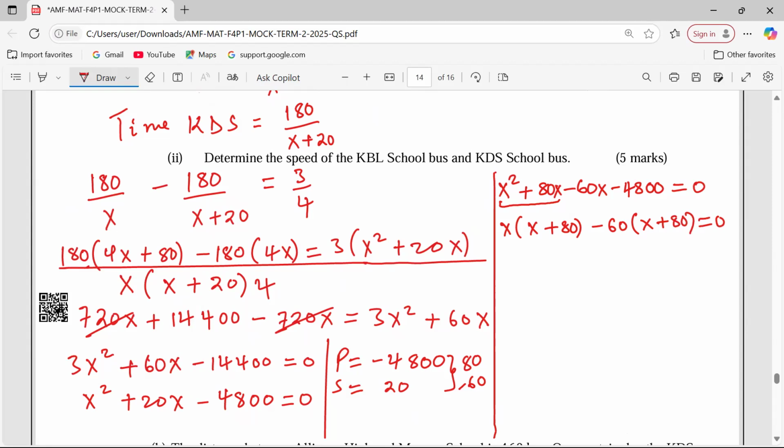So from the brackets, we can get x plus 80 and x minus 60 outside the brackets equals to 0. So from the first brackets, x equals to negative 80. From the second one, x equals to 60.